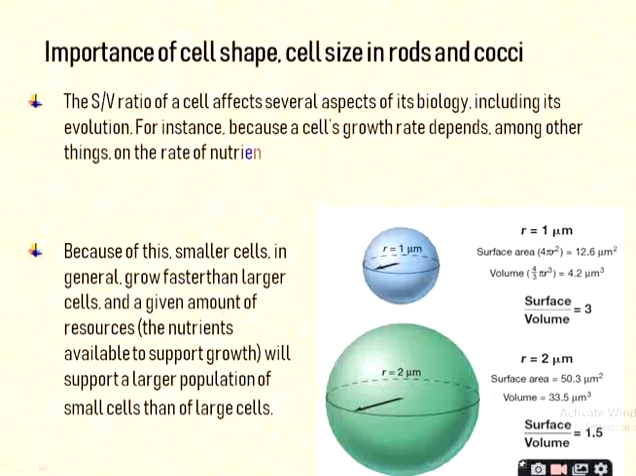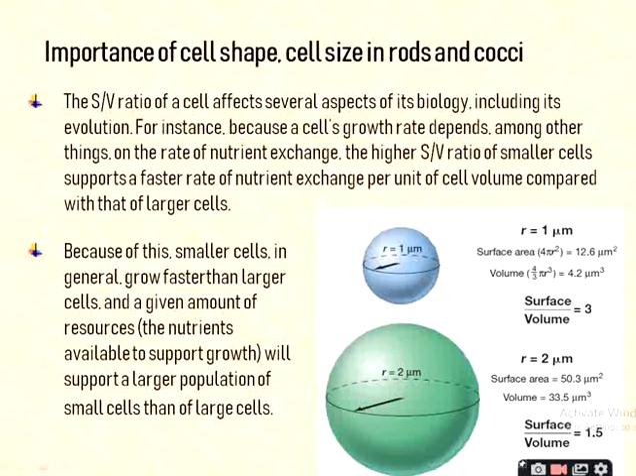The surface to volume ratio of a cell affects several aspects of biology, including its evolution. For instance, a cell's growth rate depends, among other things, on the rate of nutrient exchange. The higher surface to volume ratio of smaller cells supports a faster rate of nutrient exchange per unit cell volume compared with that of the larger cell.